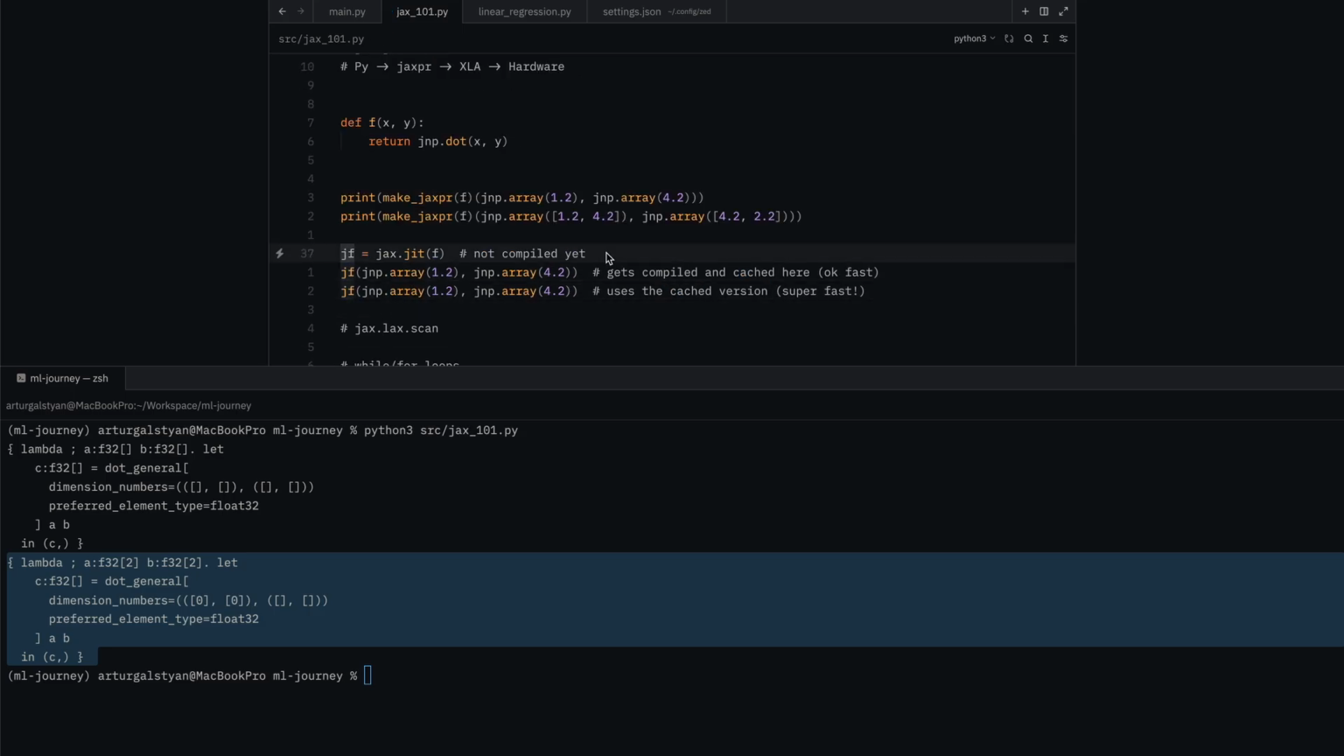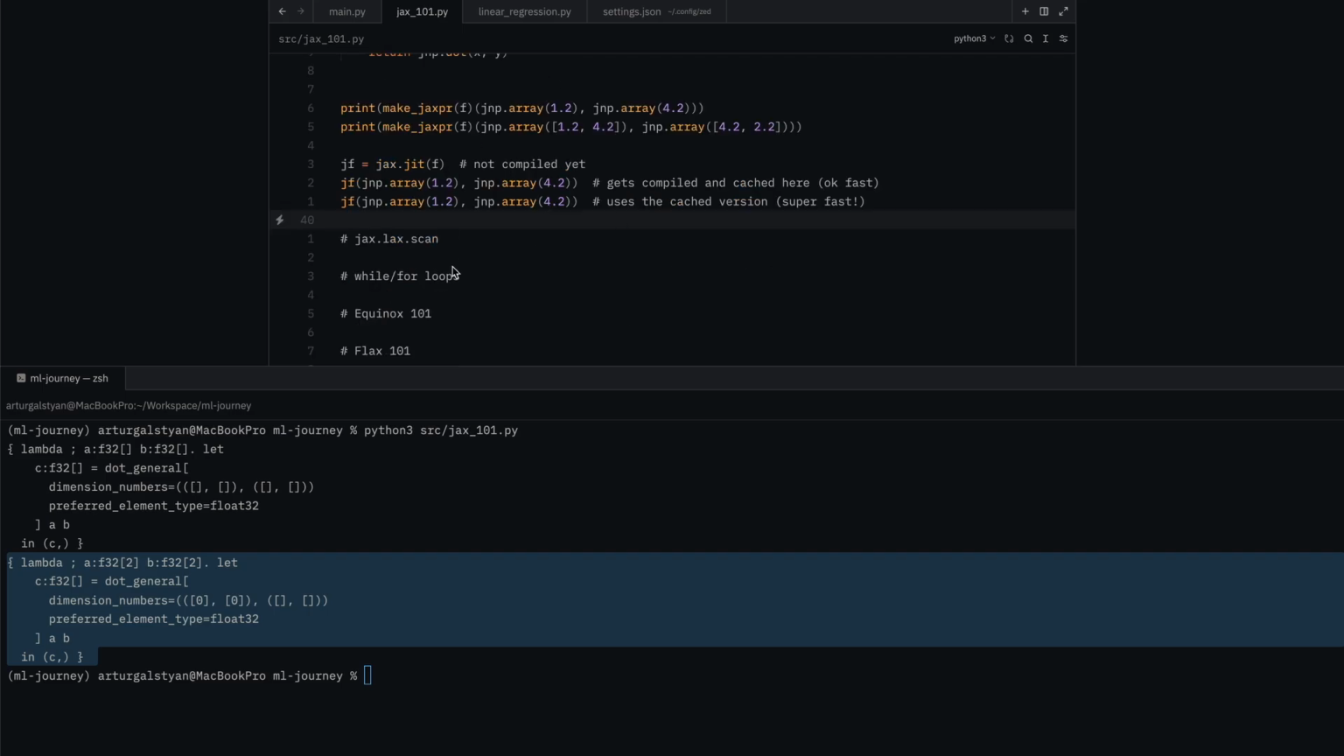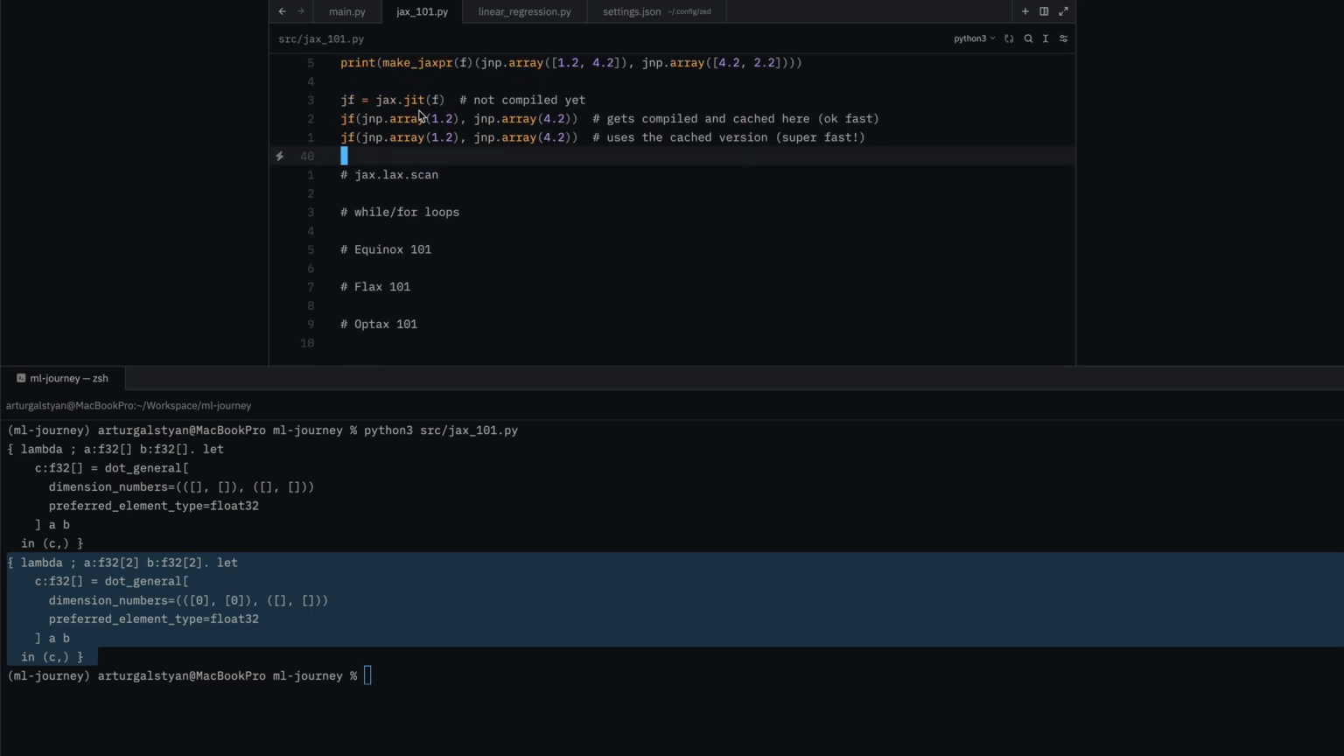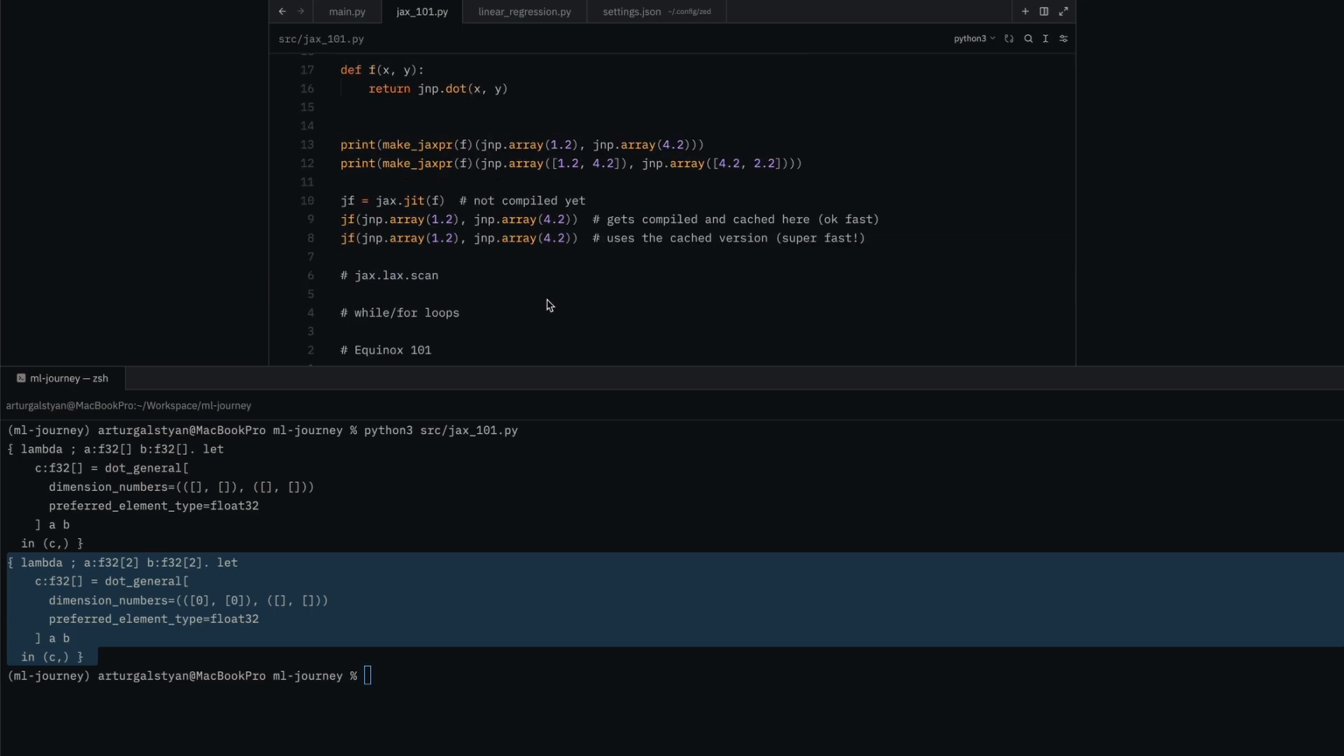So to summarize, you can create a JIT function by passing your function, which needs to be pure, to this jax.jit function. Then if you call the returned function, it will compile your function and cache it, and that will be okay fast. But then if you call it the second time, it will use the cached version, and that will be super fast. And as a rule of thumb, you want to get as many JAX operations as you can inside your function. And that's basically it for jax.jit. We will see other JIT flavors when we talk about Equinox and Flax, but that will come at a later time.